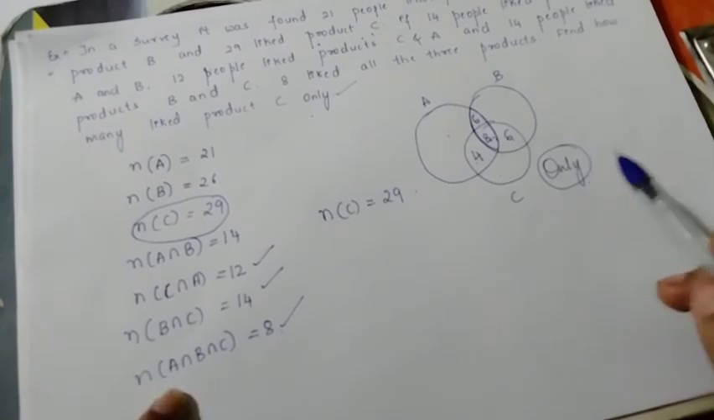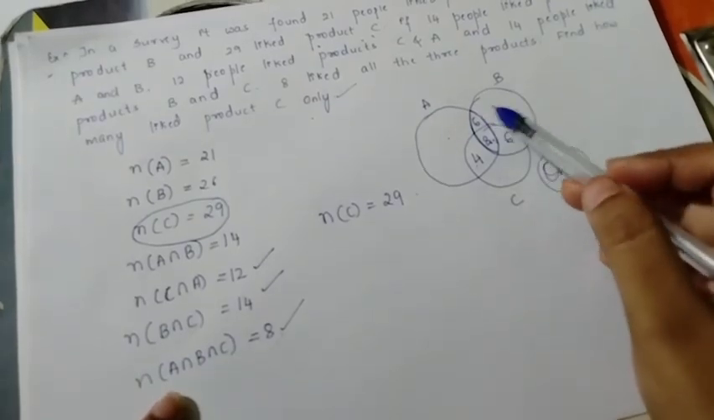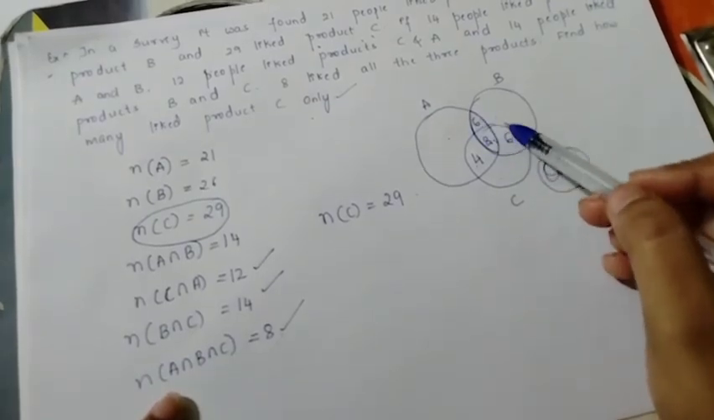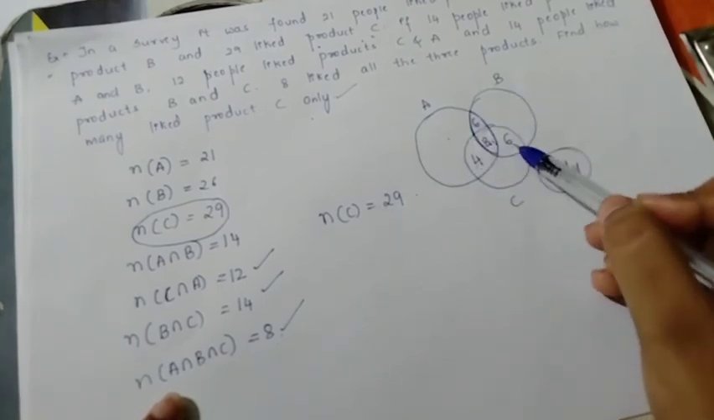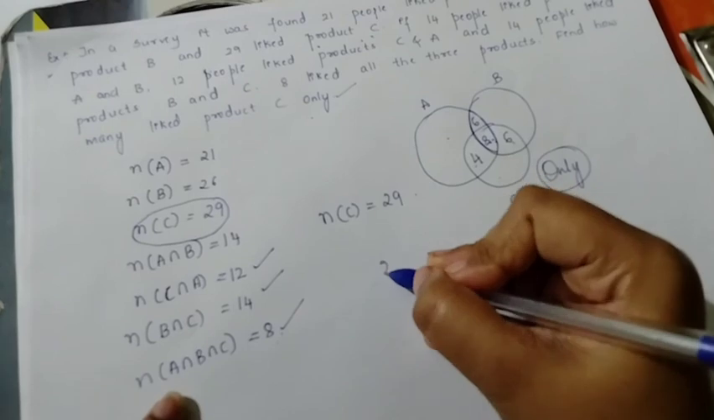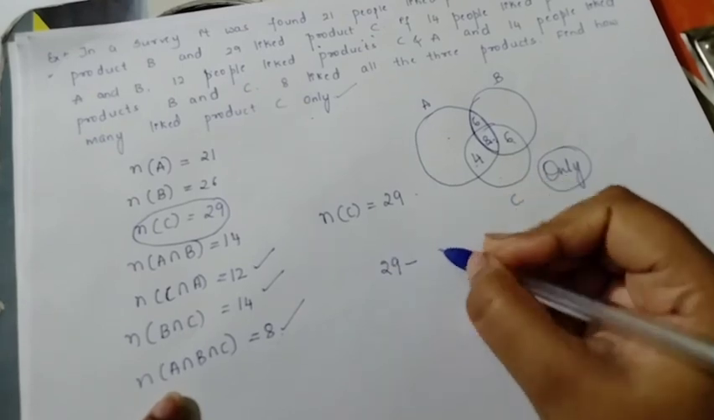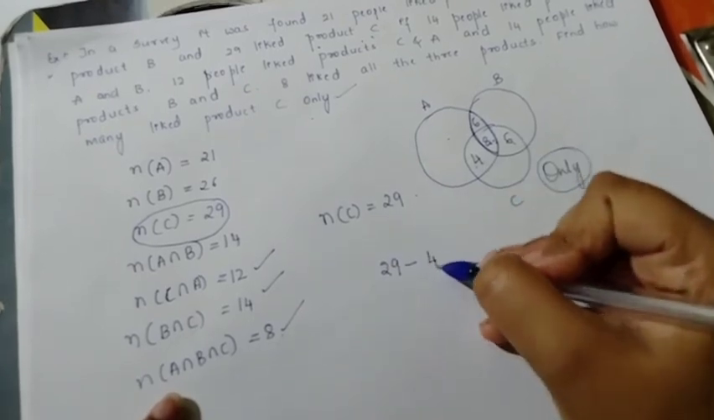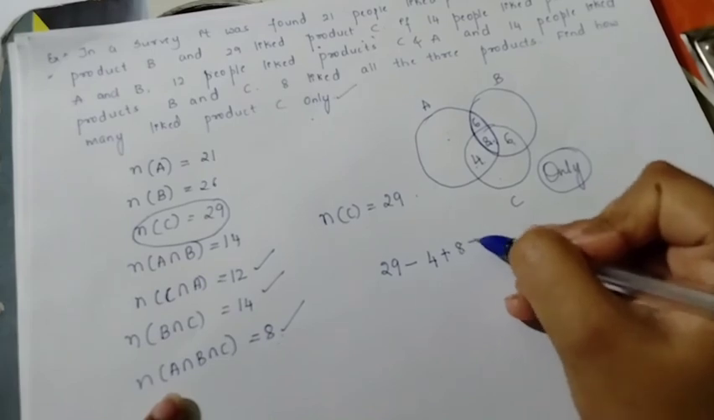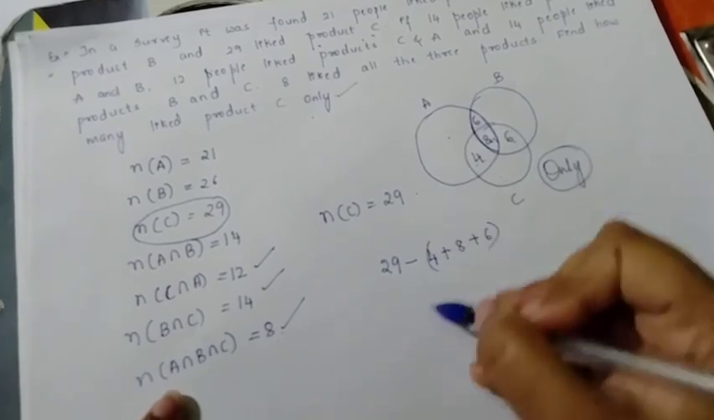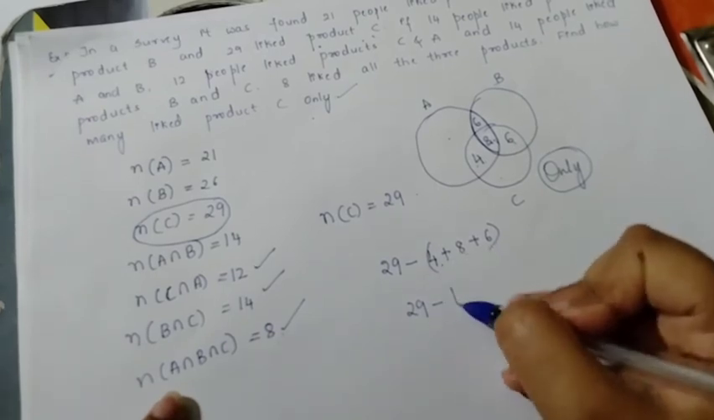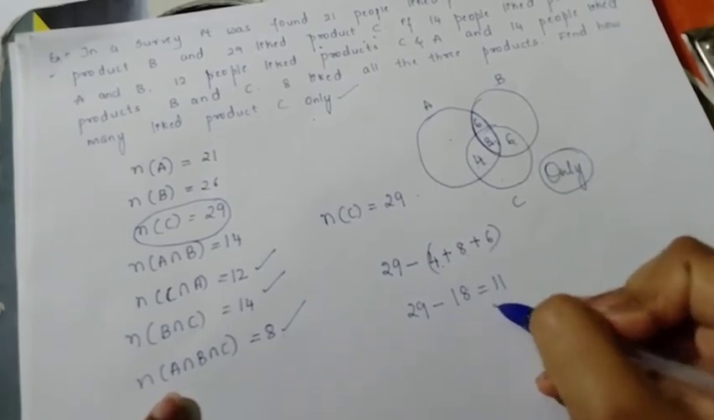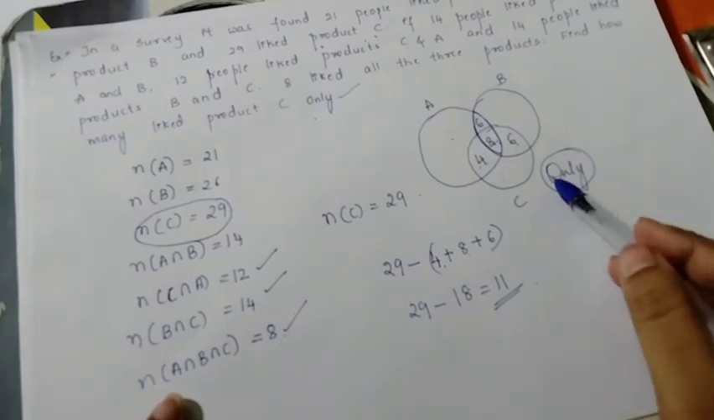Okay. To subtract that part, what do you have to do? So now consider wherever C is there. A intersection B is not related to me. I leave this part. Only these three are related to me. So 29 minus this one, 4 plus 8 plus 6. So 29 minus 4 plus 6, 10. 10 plus 8, 18. 29 minus 18 is equal to 11. So 11 people like only product C.